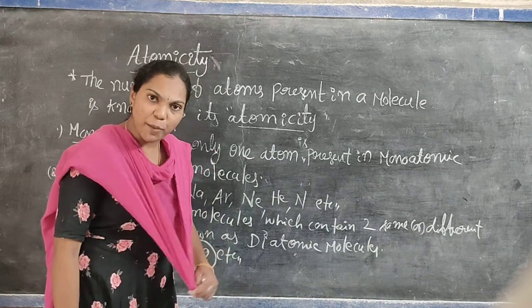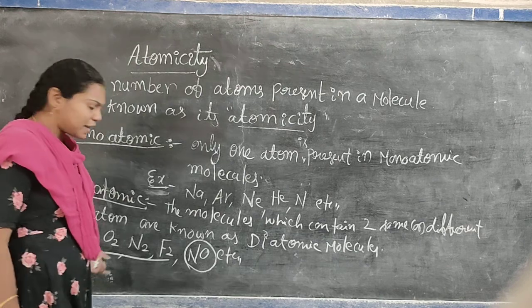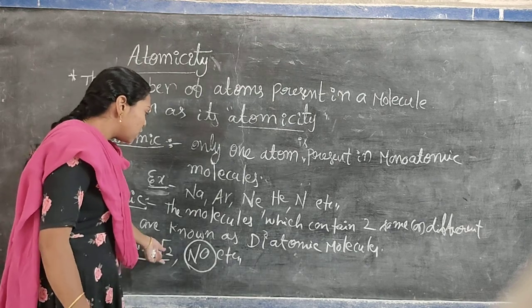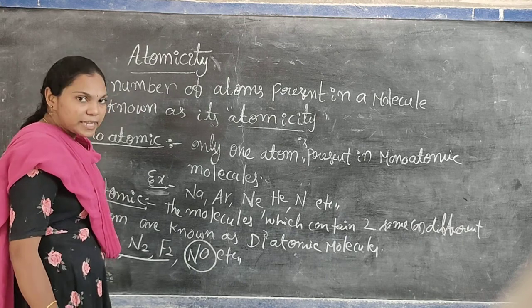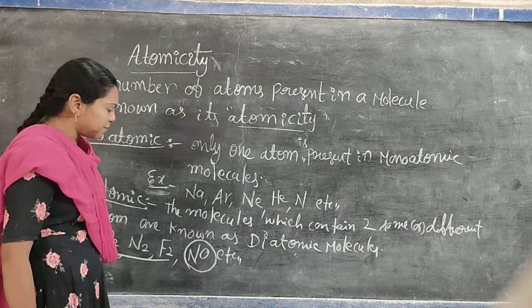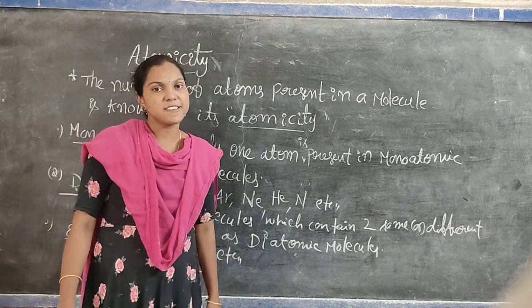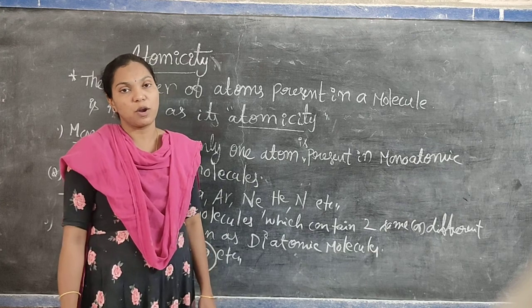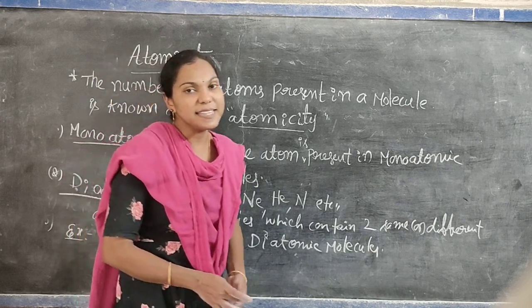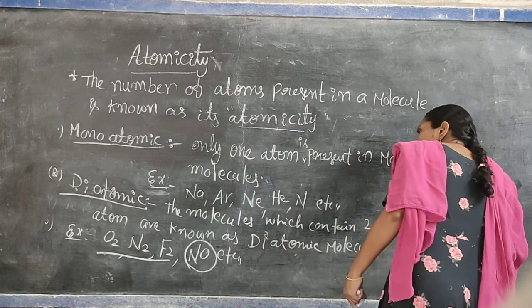O2 is the oxygen molecule, then nitrogen molecule and fluorine molecule. These are diatomic molecules which contain the same atoms. But NO, nitrogen oxide, is considered a diatomic molecule having different atoms, one is nitrogen, another one is oxygen. So this is monoatomic and diatomic.